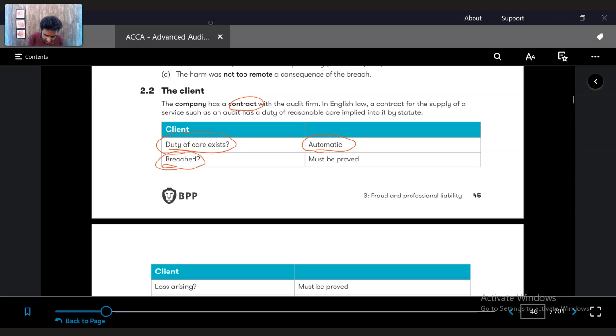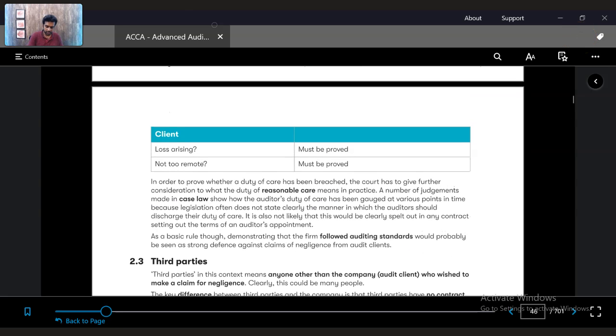Is that breached? The client must prove that the auditor has breached the contract, that they have not given due care to the audit. Do you have a loss? That also has to be proved with evidence, that because the auditor did not do this particular step, did not perform these procedures, did not identify this mistake, we had this problem. Is it not too remote? Again, that has to be proven.